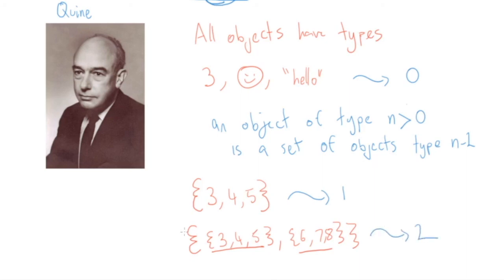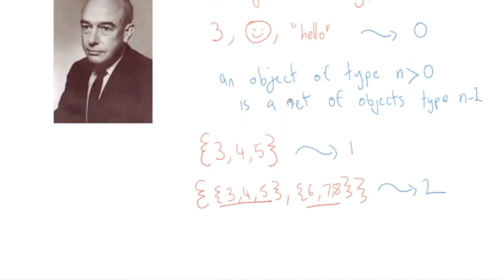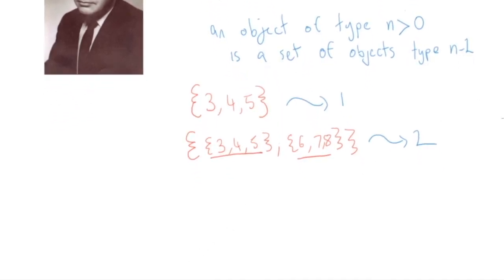Okay, so where does this get us with Russell's paradox? Let's scroll down a bit. So what it means is that if we have an expression A is a member of B, or A is not a member of B, then A must be of type n minus 1, and B must be of type n. A must be of type n minus 1 and B must be of type n. And why is that? Because we know that an object of type n contains objects of type n minus 1.